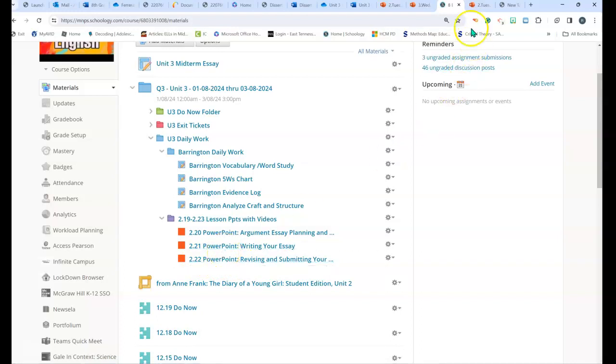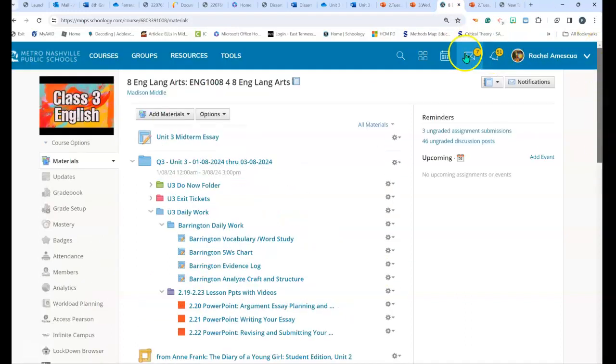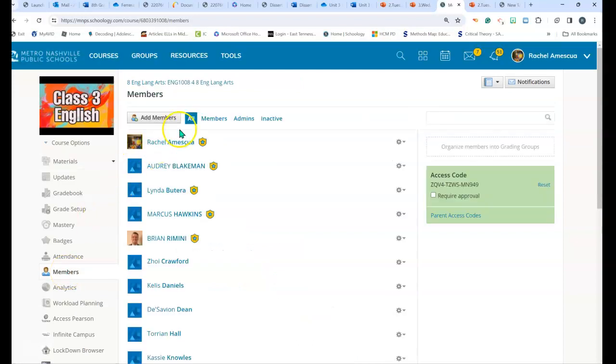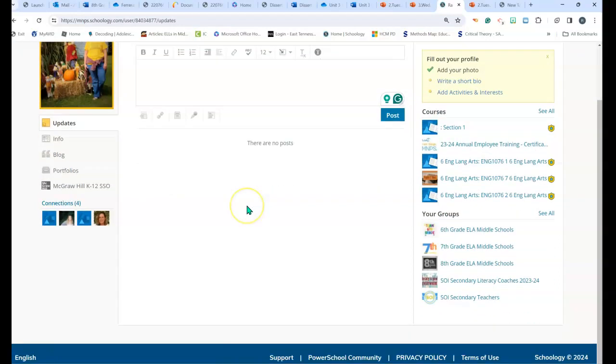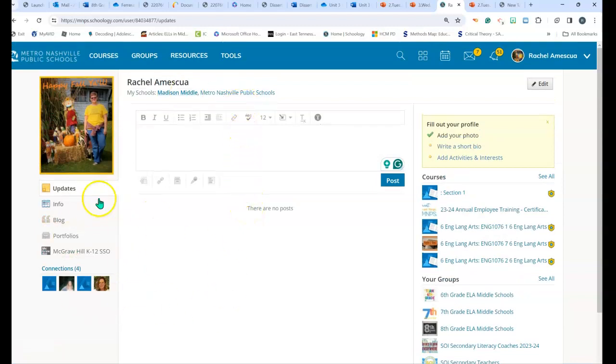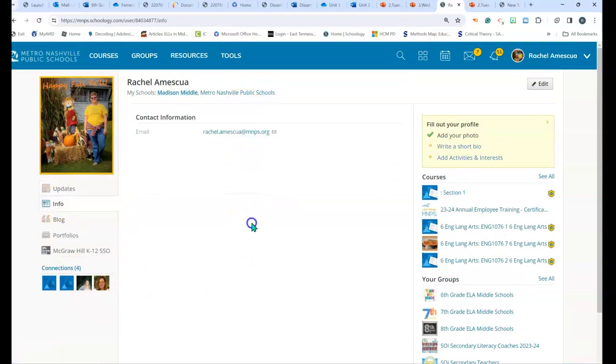All right, so good luck. Remember, you always have this message button if you want to send me a message. You can either send me a message up here, or you can go to members, click on my name, and you can send me a message that way. I'm pretty sure you can also click my email. I think my email's in here somewhere. See, you can click my email, send me an email.